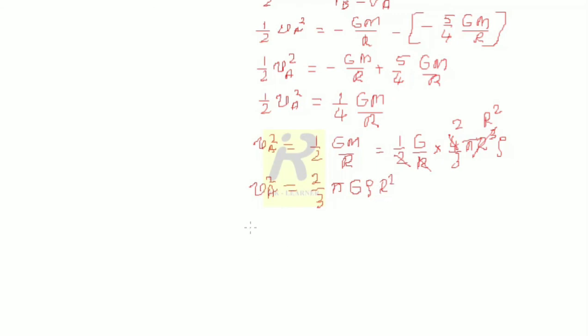When you take the root, since this is r square, I can write r outside the square root, and everything inside the square root is 2 divided by 3 pi g rho.